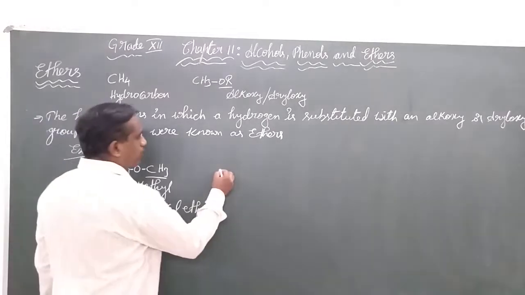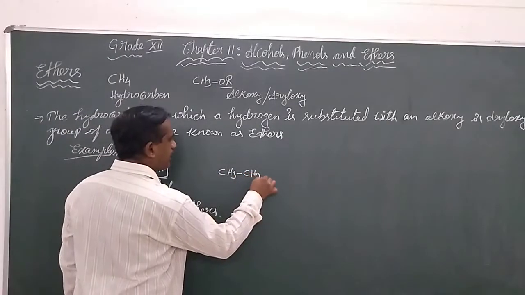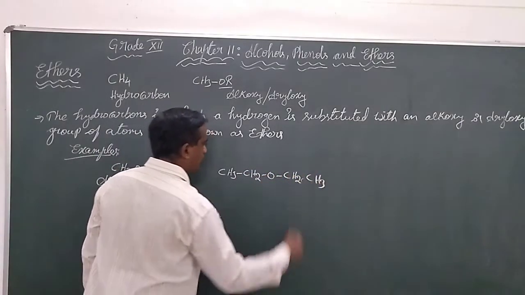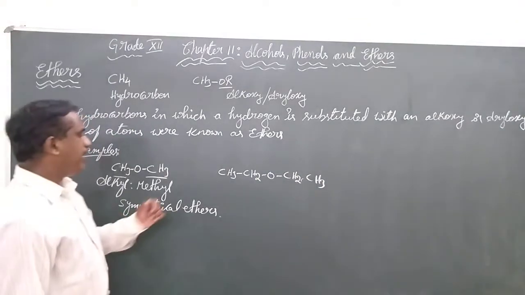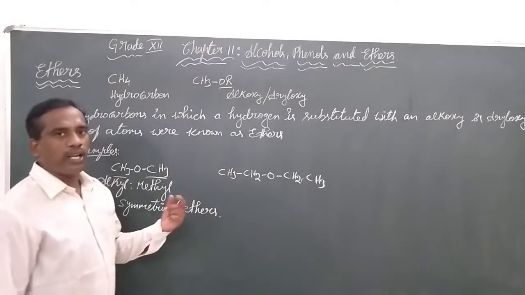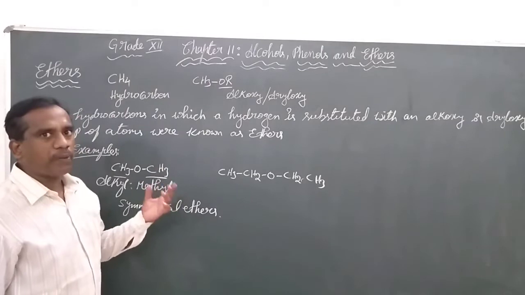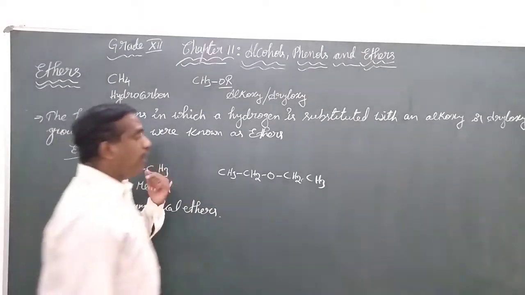We will choose one more example. CH3CH2OCH2CH3. Even in this case, we can find two ethyl groups that are similar, with the oxygen present between them. So this is also a symmetrical ether.